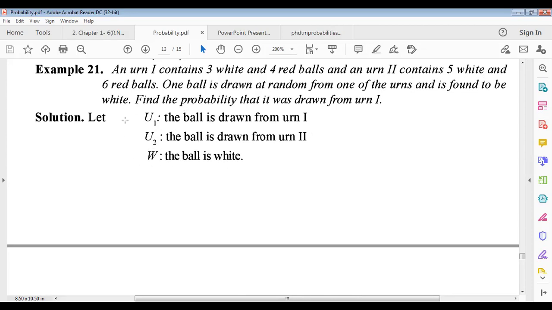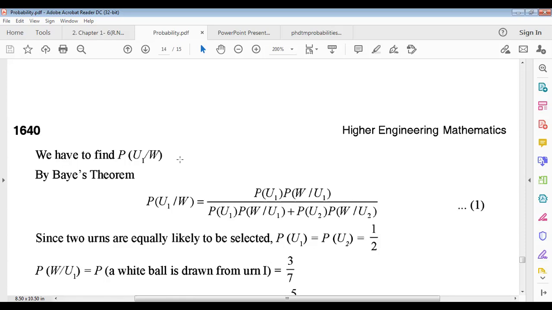So there are 3 events, remember it. One is U1 for the first urn, U2 is the second urn, and W is the ball being white. Now we have to find the probability that the ball comes from the first urn when the ball is white, that is, probability of U1 when W happened. W means the ball is white.